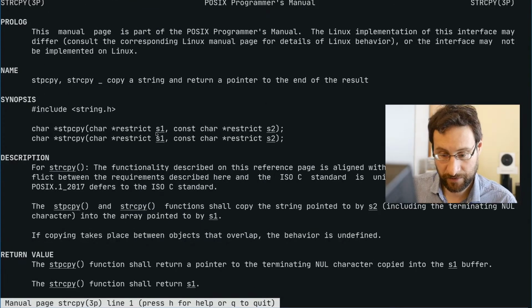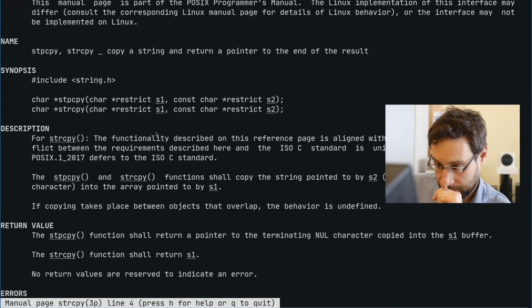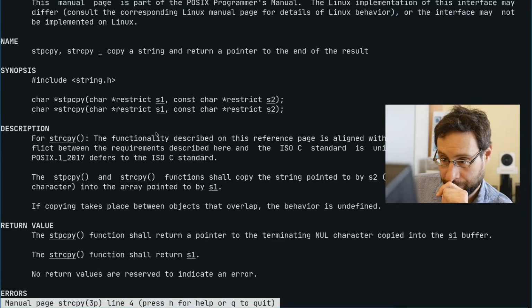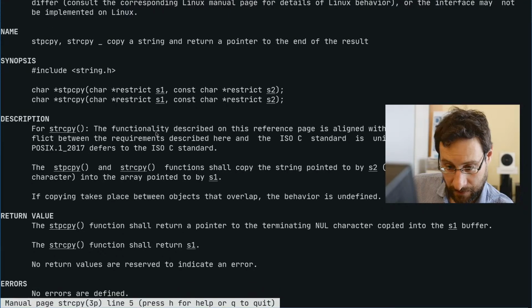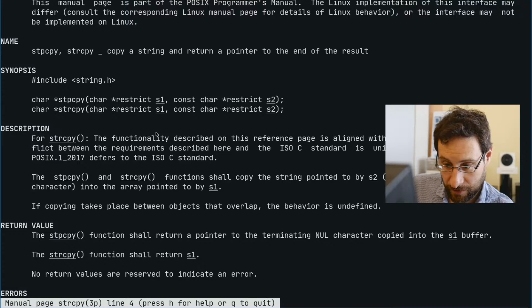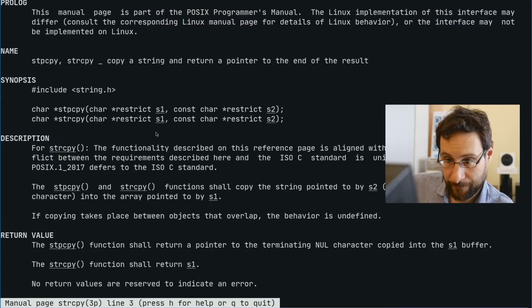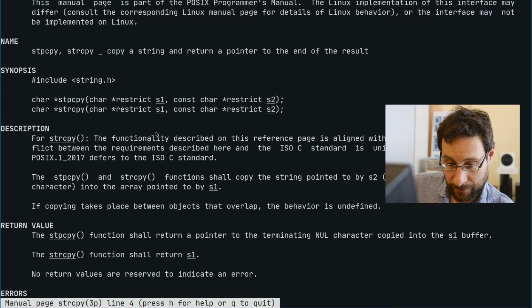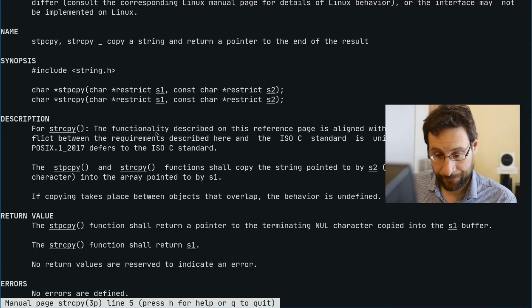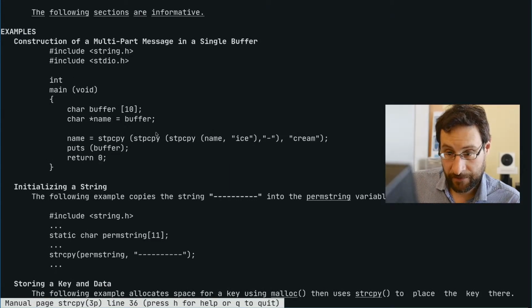Did we return the pointer to the terminating null character copied into the S1 buffer? What? STP copy. We STP copied that wrong. We used the wrong function because I overlooked that.